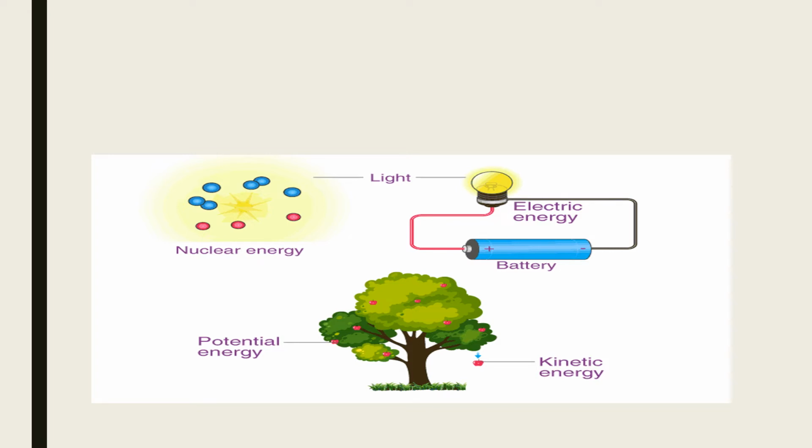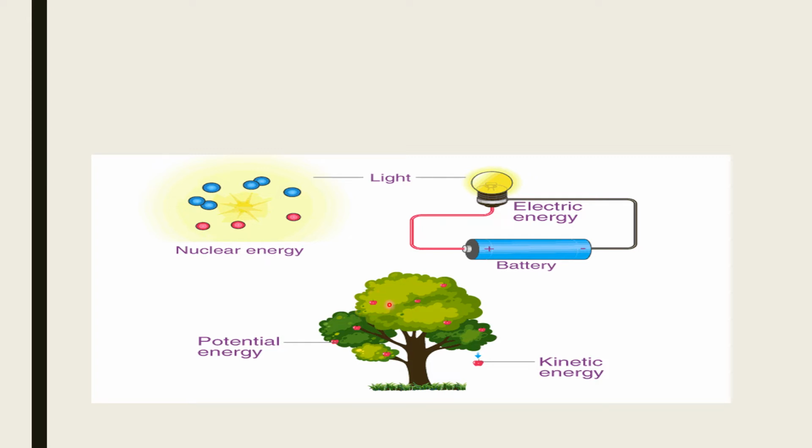And another example, you can look at the picture of the tree. Some fruits are there on the branches. Whenever these fruits are on the branches, they have potential energy because they are at a particular height. You can see this position, isn't it?